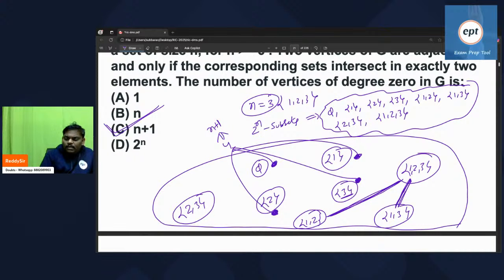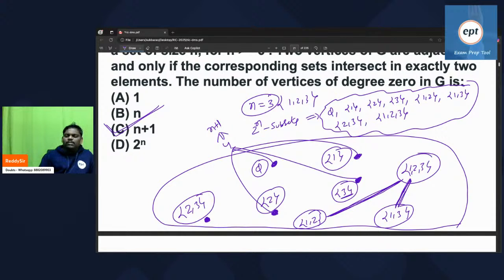Some people are saying, sir, this is 2 3. Can't you say this is degree 0 possible? No, because if you do the intersection of 2 3 with 1 2 3, you will get 2 3, so there is an edge. But the singletons never get any edge, because they themselves have only one element. Intersect one element with anything, you cannot get two. So the answer is option C, n plus 1.